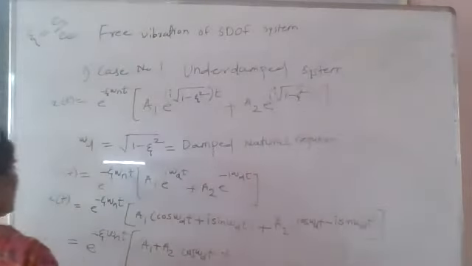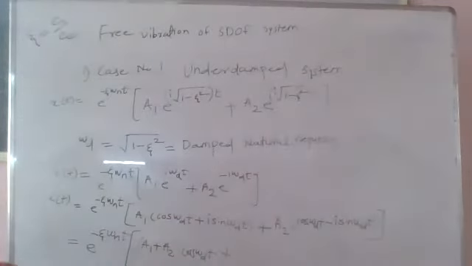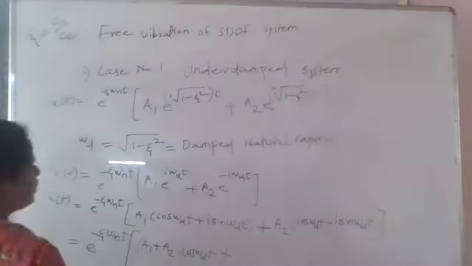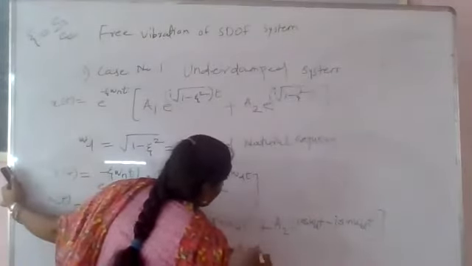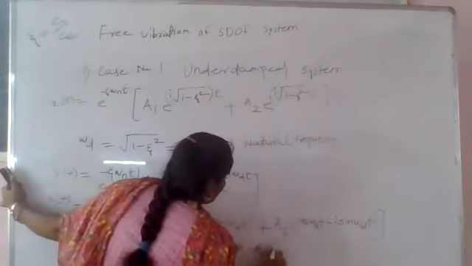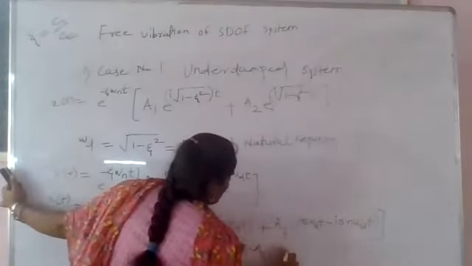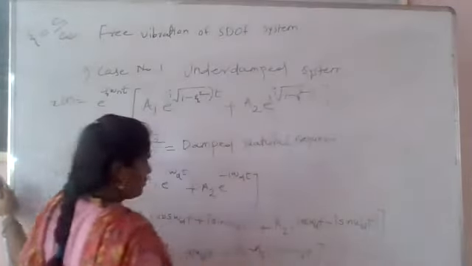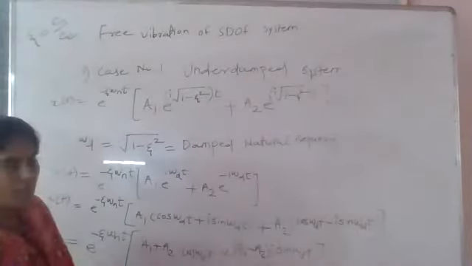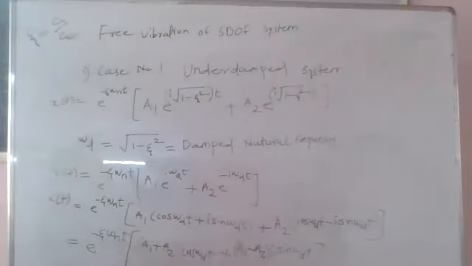So what is the second term? That will become a1 minus a2 into I into sin of omega dt. So write down this in your notebook. You go for the next point.